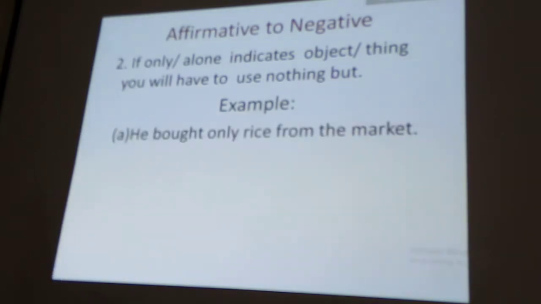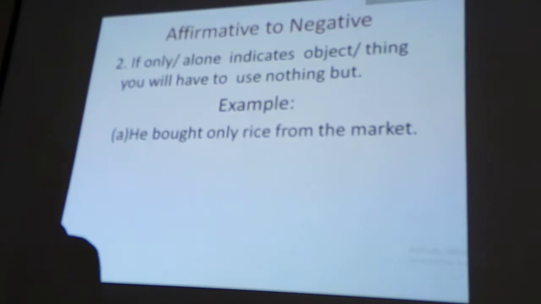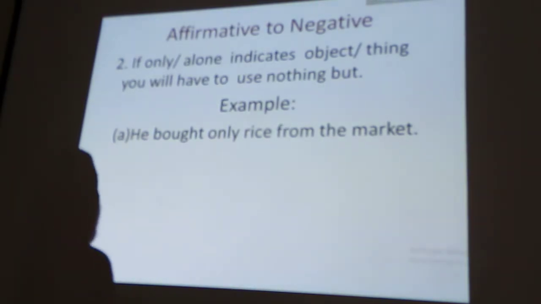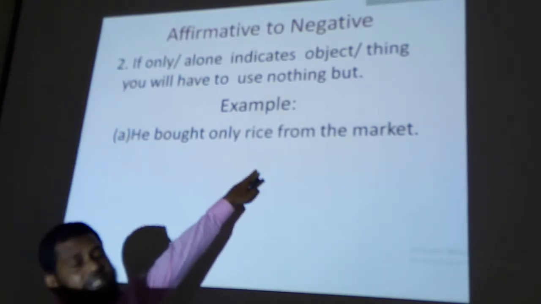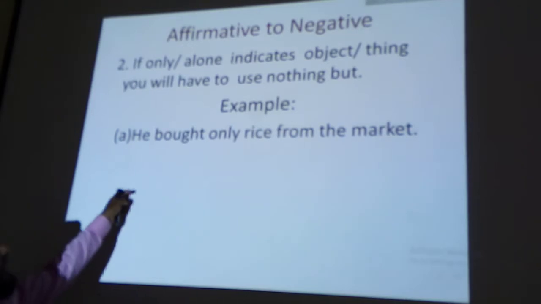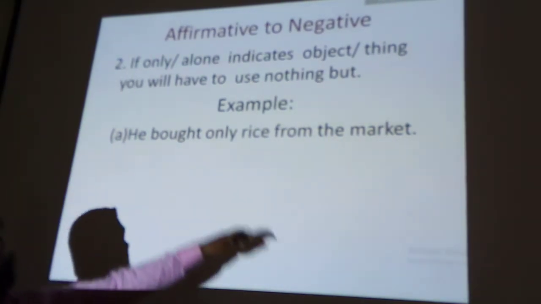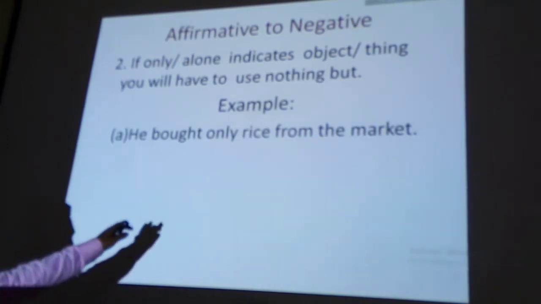Example: he bought only rice from the market. He went to market and bought only rice. We say he bought only rice. It indicates the object rice. Try to write the answer, please.